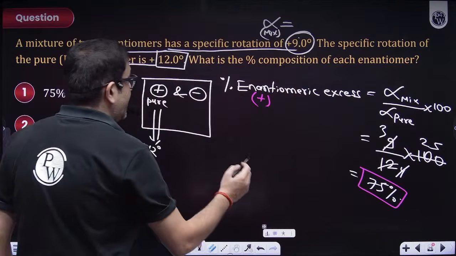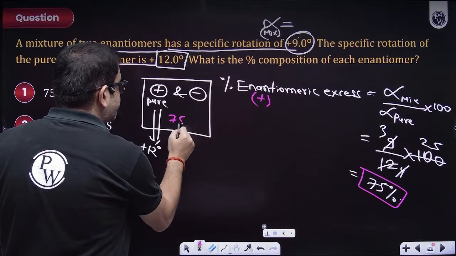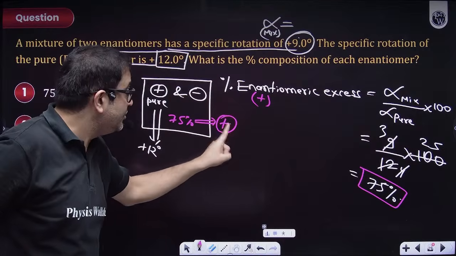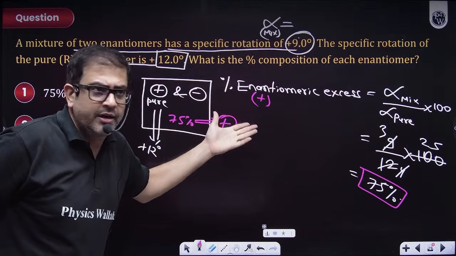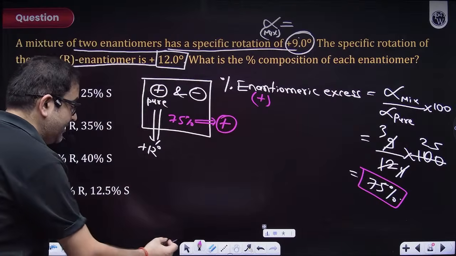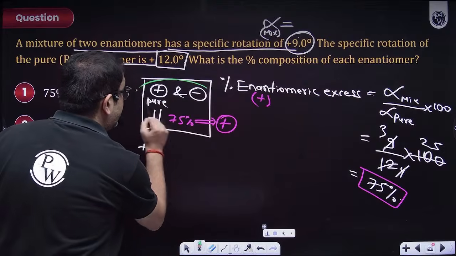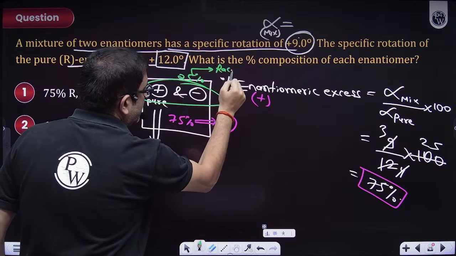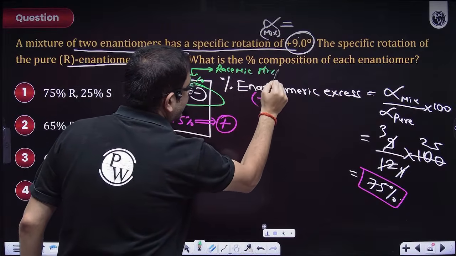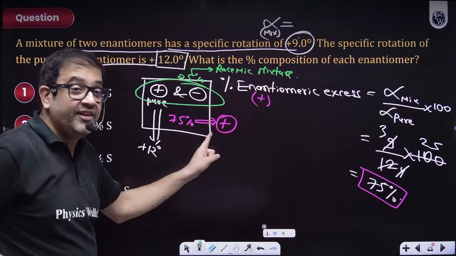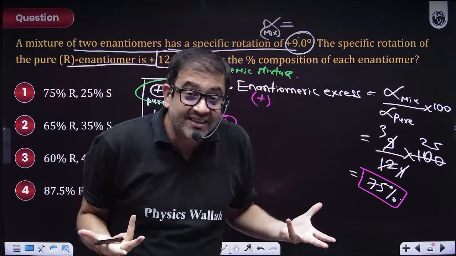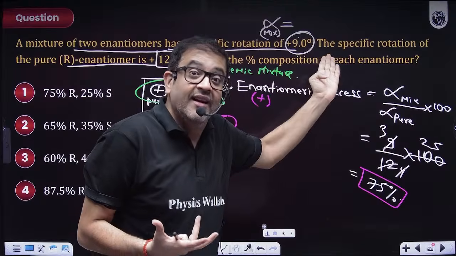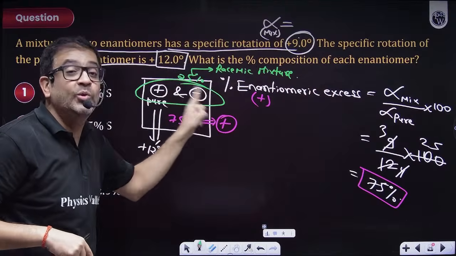That means, sir, out of 100 molecules, 75 molecules are them. But the question is saying both are present in the mixture. That means the remaining 25% is your mixture. What mixture? The remaining 25% is your racemic mixture, because 75% I am in excess. That's why I'm rotating plus, no? That means the remaining 25% we will be together.